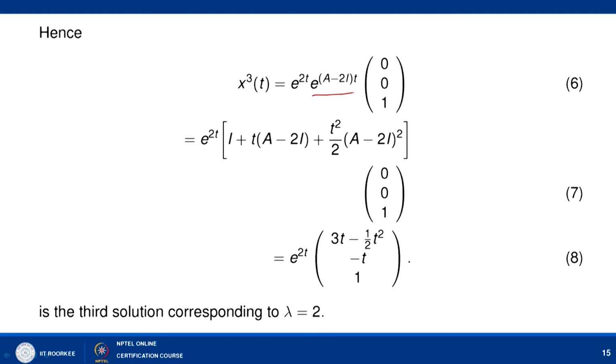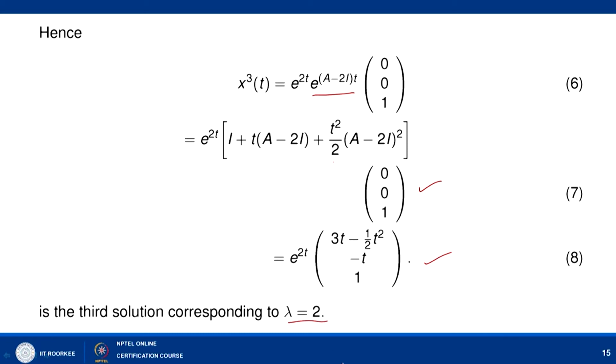If you expand e to the power (A minus 2I)t, it is I plus t(A minus 2I) plus t squared over factorial 2 times (A minus 2I) squared operating on (0, 0, 1). I am not simplifying here, just observing that if you simplify, you will get e to the power 2t times (3t minus 1/2 t squared, minus t, and 1). This will be your third solution corresponding to lambda equal to 2.